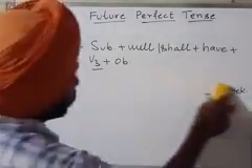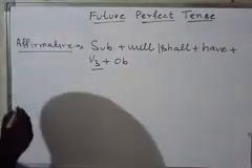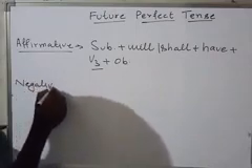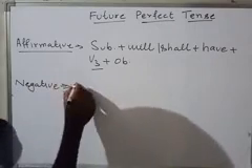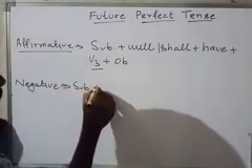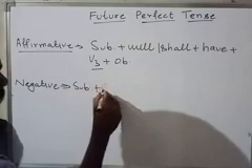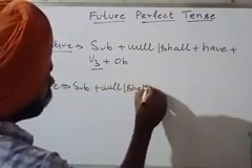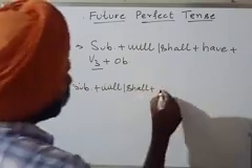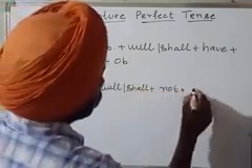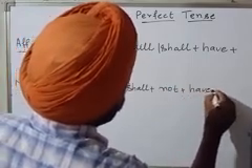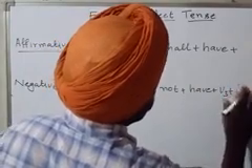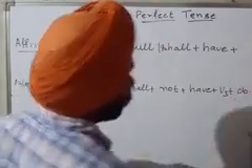Okay, now the second variation. The second variation is negative. First we use subject, then will, shall, then we use negation, then we use have, verb third, and in the end we use object.